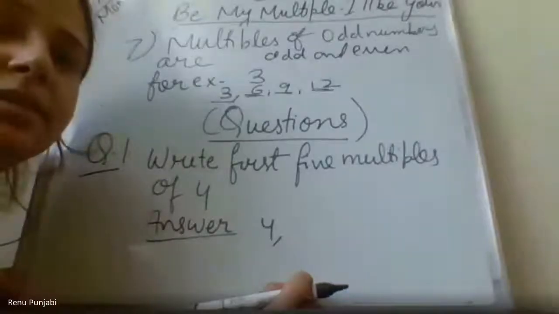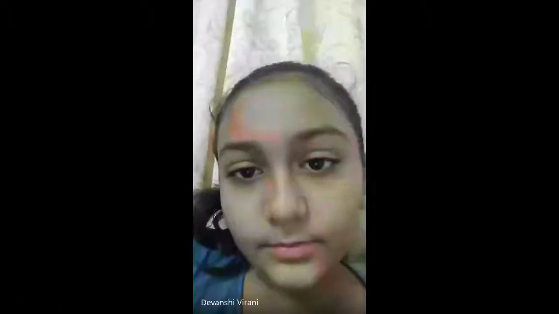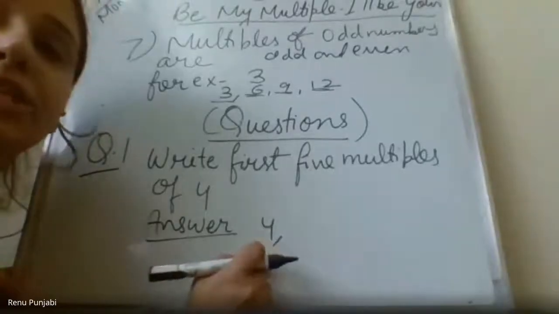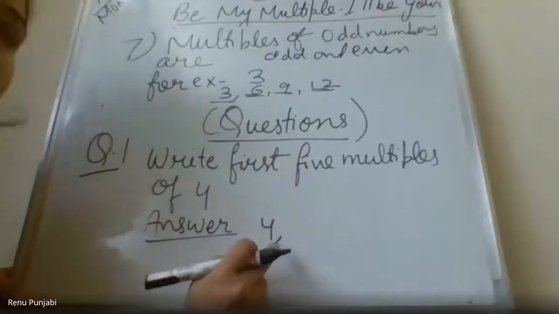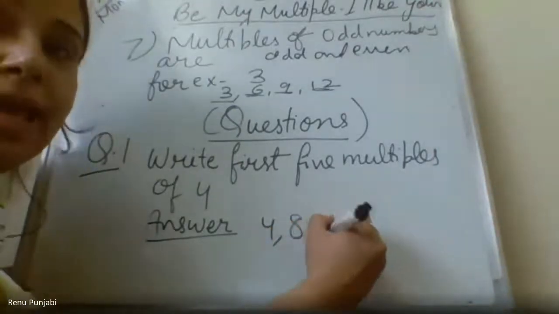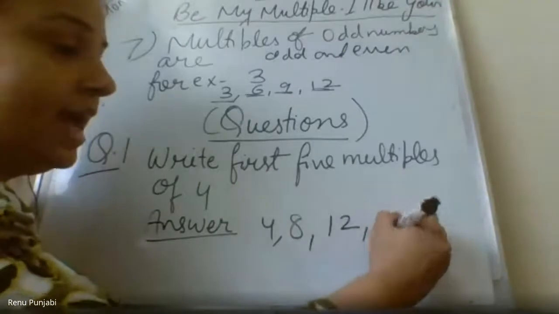Yes, Prithvi, we have to write everything that I am writing on the board. We are writing the multiples of 4. Yes, 4, 8. Very good. 12. Yes. 16 and 20.